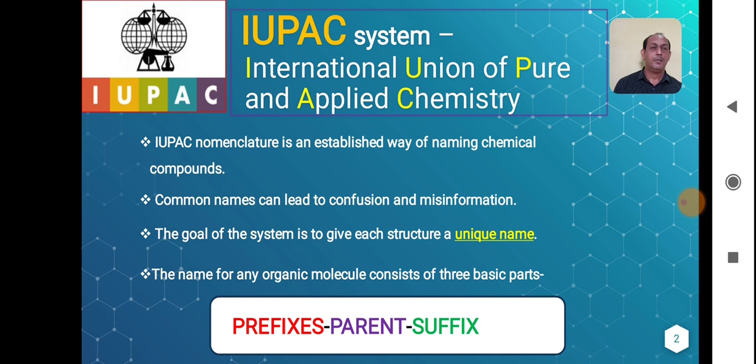In propane we have prop, this is the parent name. And the suffix, based upon the functionality it has: for alkane we have to use ane. So remember students, for giving the IUPAC nomenclature, three basic parts you have to remember: prefix, parent and suffix.